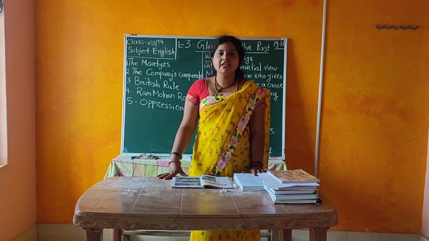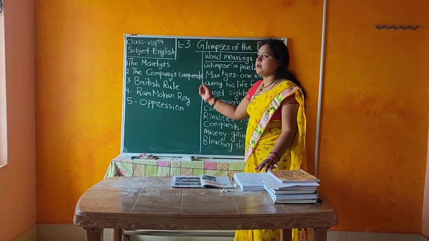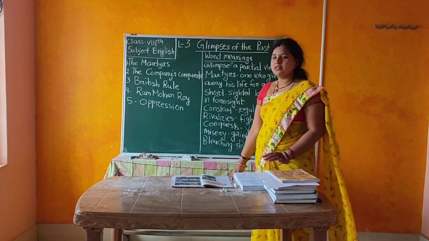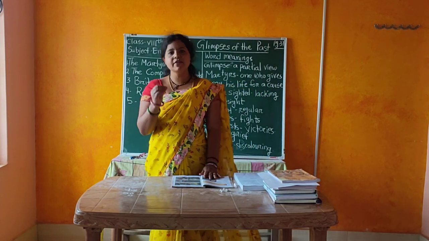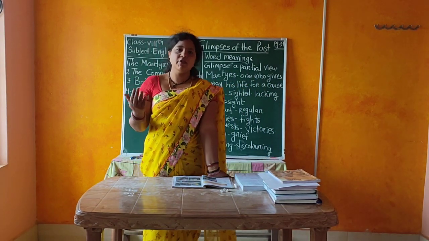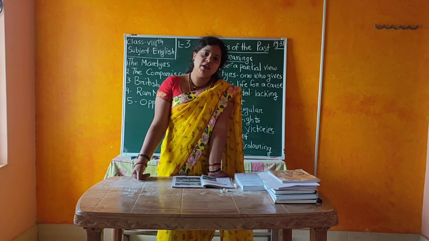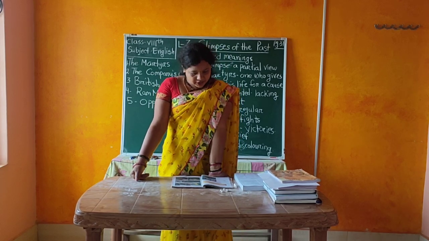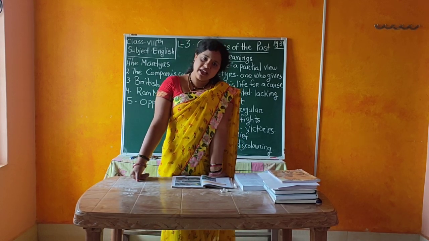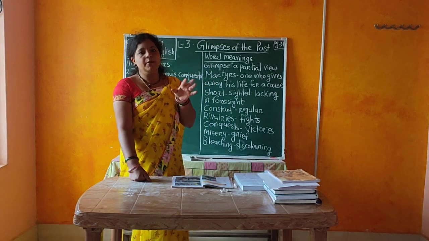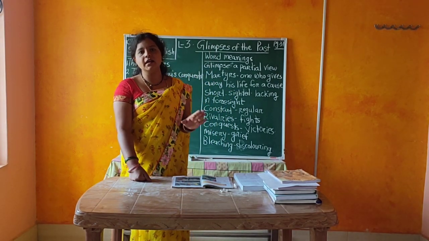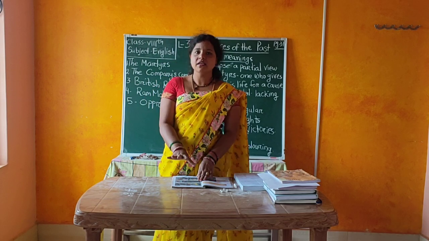In this class I will teach you class 8 English lesson number 3. Okay children, this is your literature subject, but we have to go a little into our past, about our history. In this lesson we will learn about history from the year 1757 to 1857. We will discuss everything that happened in these 100 years in this lesson.